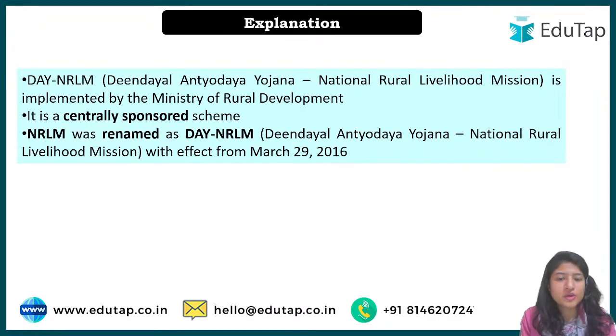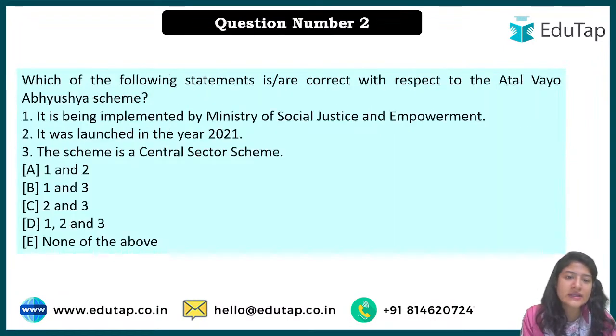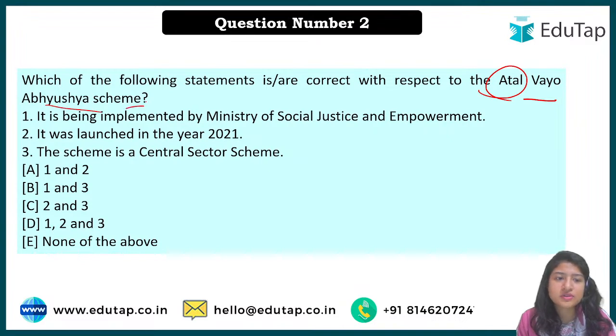Okay, so I hope you have understood that. And now coming to the next question: which of the following statements are correct with respect to Atal Vayo Abhyuday Yojana? Okay, here D should be the answer. So see, Atal Vayo Abhyuday Yojana is specifically for senior citizens. We have studied about it.